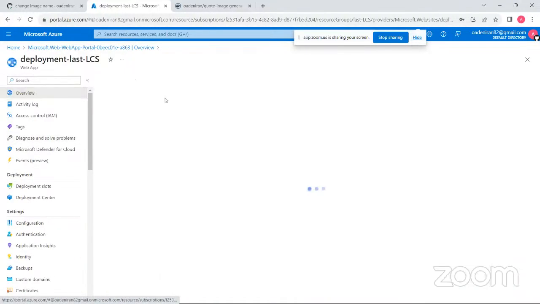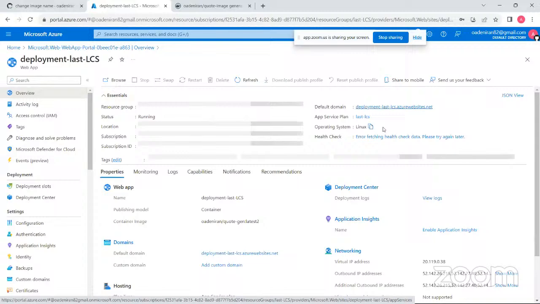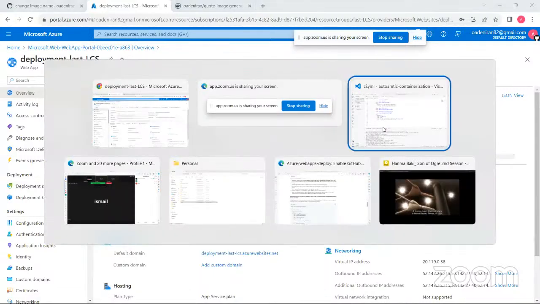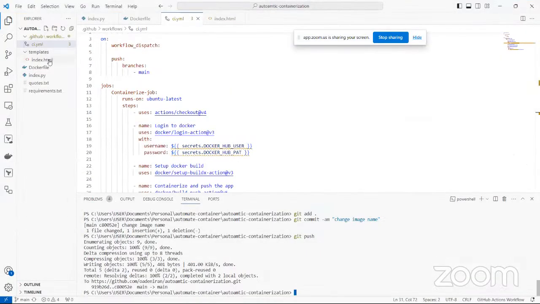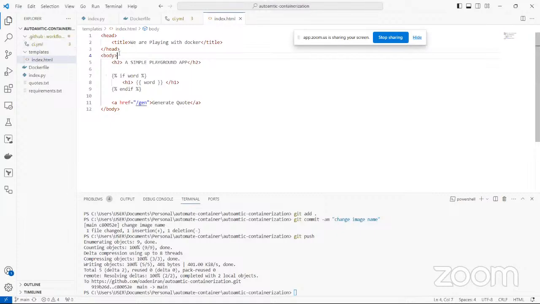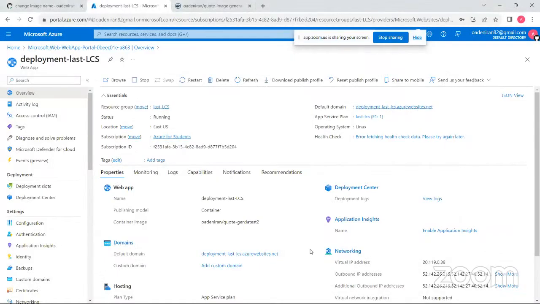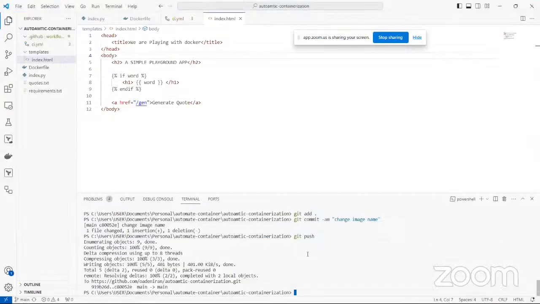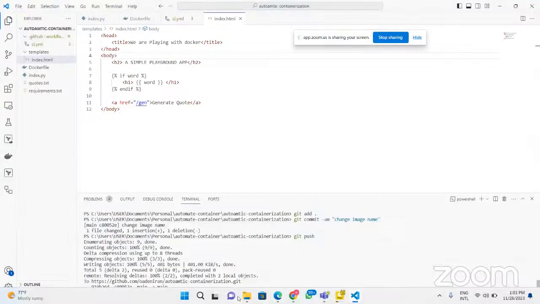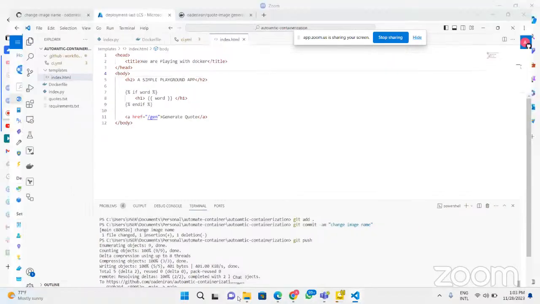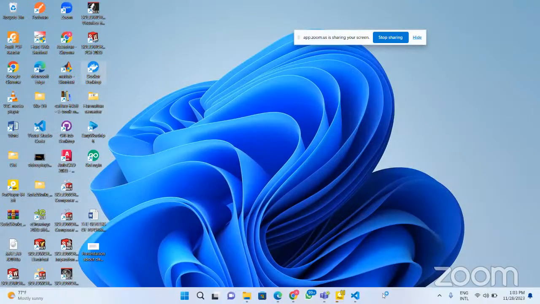So let me go to overview. Or that should not be enough for doing this head, body, and body. Okay, so just to confirm that this is working as usual, let me open my Docker Desktop and then let me pull this new image from Docker Desktop.